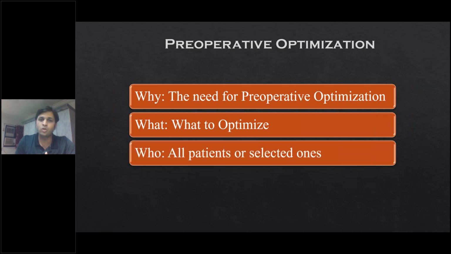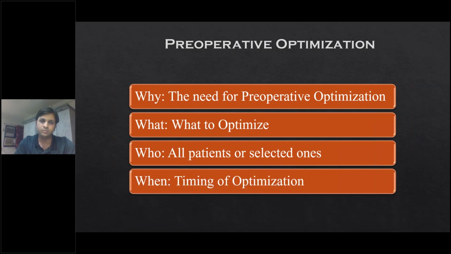So who can do the optimization? The patient himself can do the optimization at home if the cases are elective ones. If there is not much time in these patients, or the patients are very poorly built, then they can be admitted and optimized by the consultant as well. Not only the surgeon but his whole team can help in optimizing these patients, including physiotherapists, nutritionists, dietitians, colleagues like physicians, and the rest of the team.